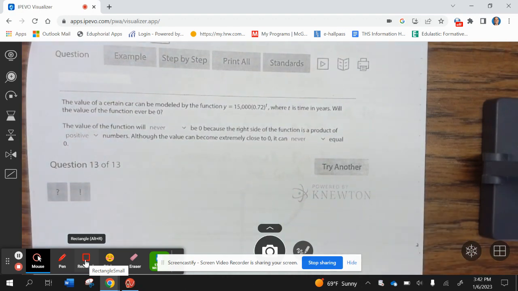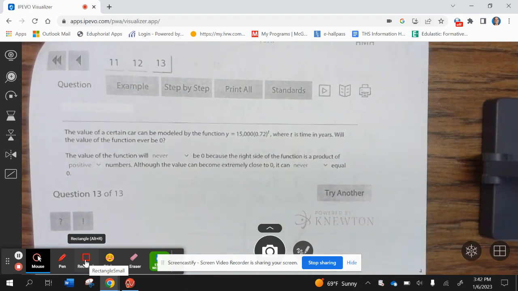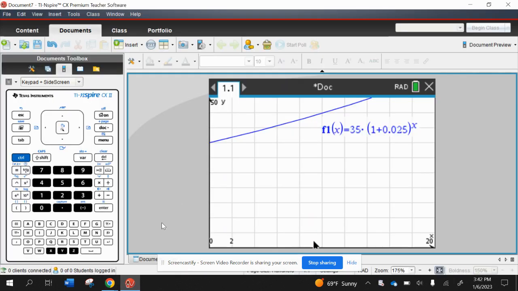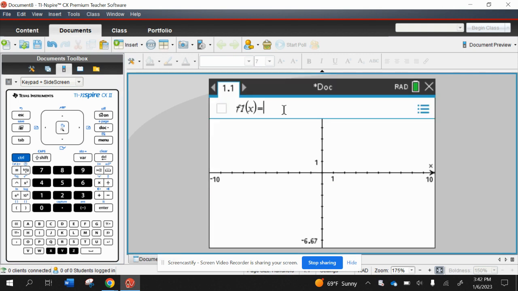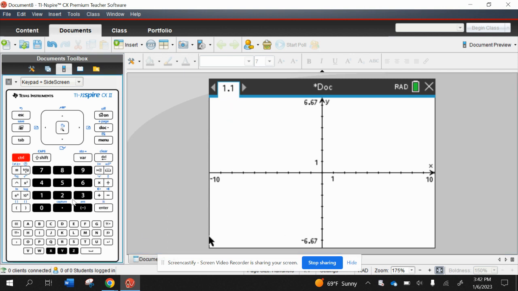All right. Example 13. The value of a certain car can be modeled by the function y equals 15,000 times 0.72 to the t, where t is the time in years. Will the value of the function ever be 0? Well, let's take a look. So we're going to graph that. So we're going to go to On, New Document, No, Add Graph. So that's 15,000 times 0.72 to the x value.